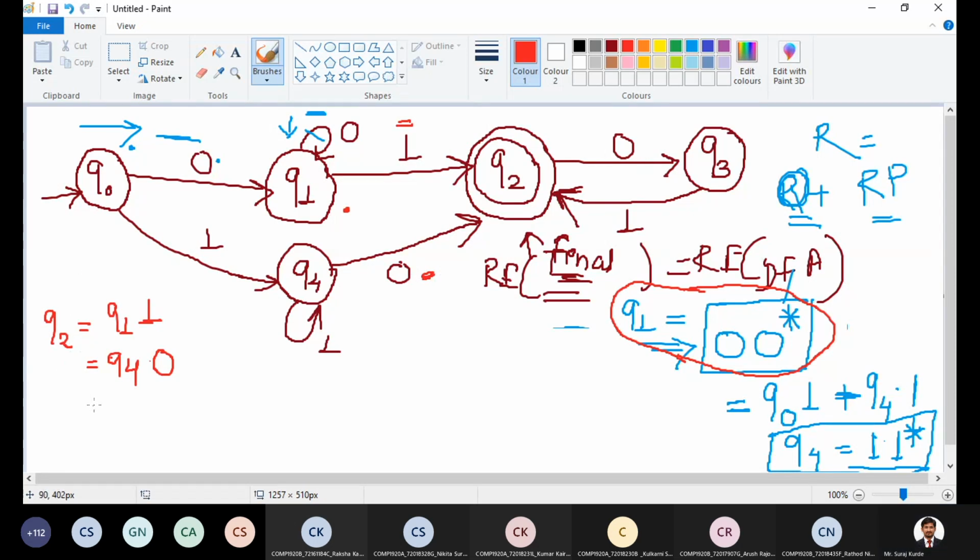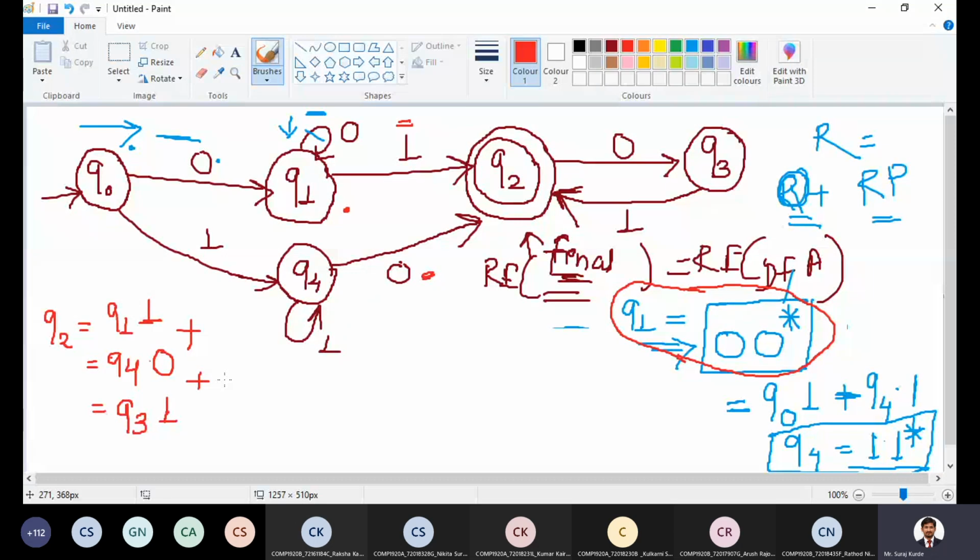And one more. Now we have to consider Q3 because there is an incoming transition from Q3 to state Q2. So Q3 on input 1. These are the options: Q1 on input 1, next state Q2, or Q4 on input 0, next state Q2, or Q3 on input 1, next state Q2. So these are in an OR condition, so I have written plus.